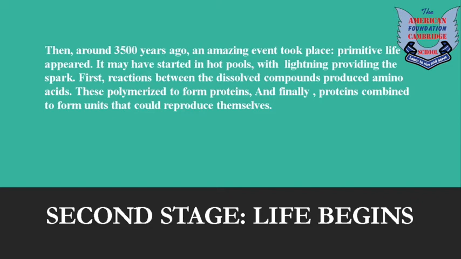All right, and then reactions between dissolved compounds produced amino acids, and these amino acids, as you know, are the smallest and simplest substances. They polymerized, like they joined to form proteins, a complex substance, right? And finally, proteins combined to form units that could reproduce themselves.